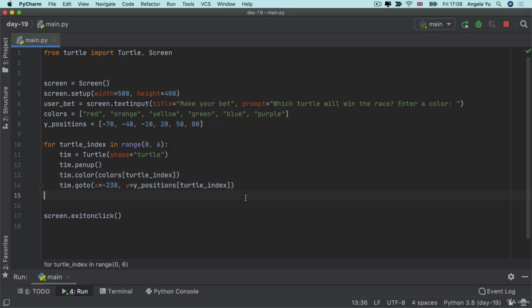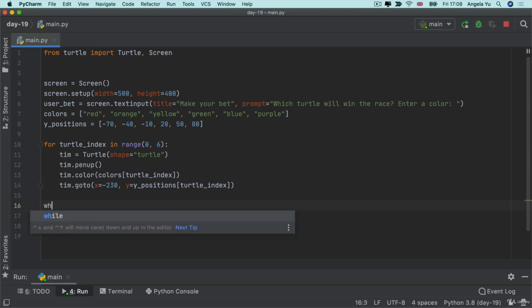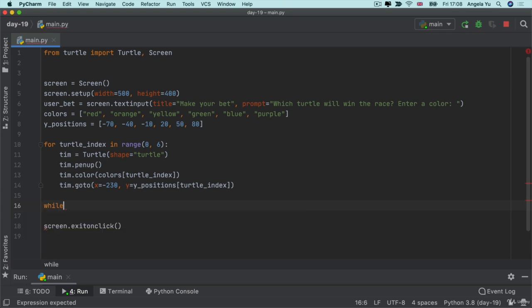So what we're going to do is create a random number, let's say between 0 and 10, and then we're going to tell the turtle to go forward by that random amount. So it could be anywhere between 0 and 10. And then we're going to get this to repeat itself many, many times. As you might have guessed, this is probably going to involve some sort of while loop.